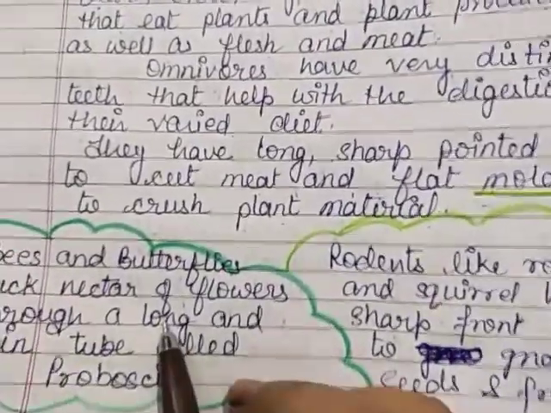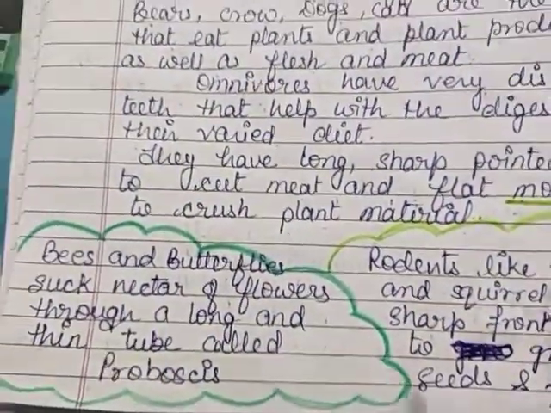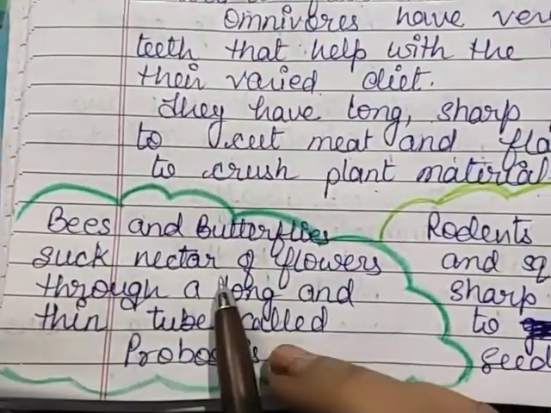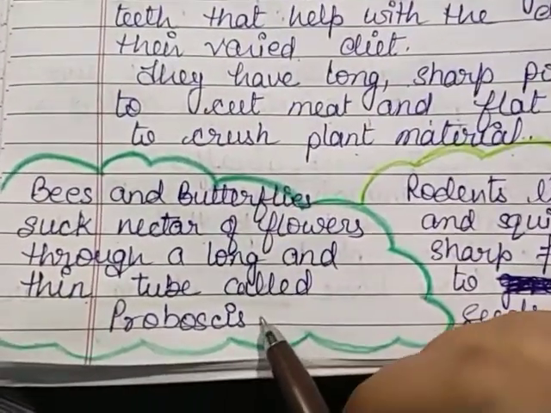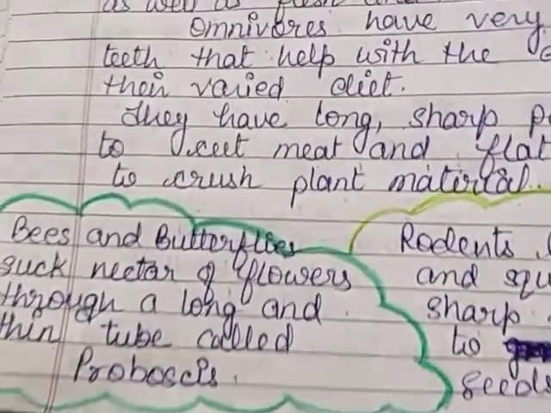Now these are the two important things which I have made a colorful cloud for you. This is the important fact. Bees and butterflies suck nectar of flowers through a long thin tube called proboscis. Bees are not flesh eaters.